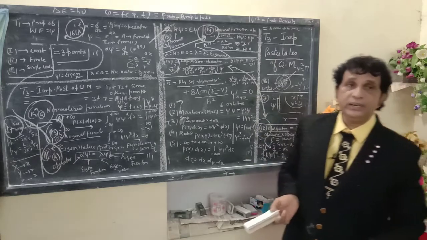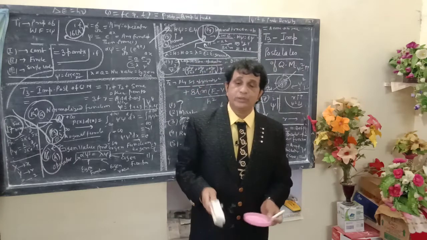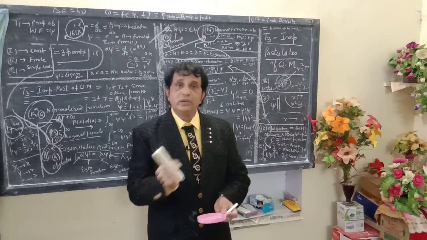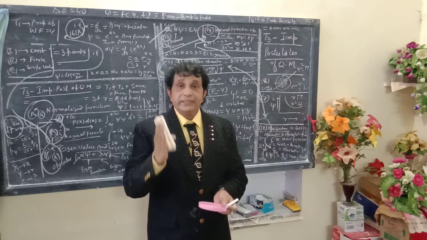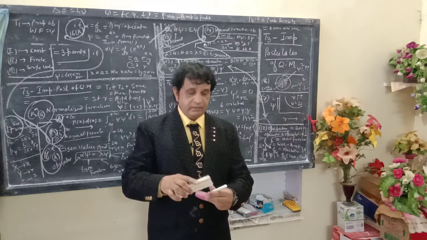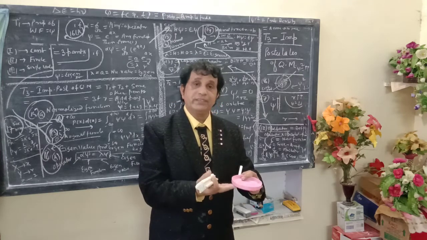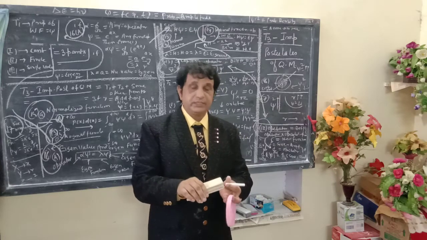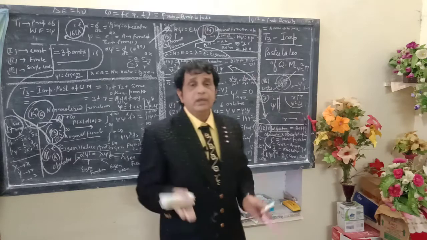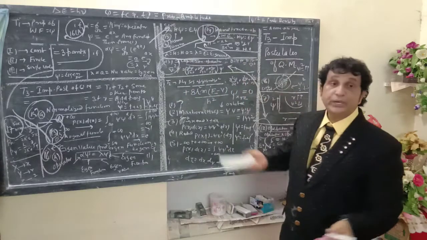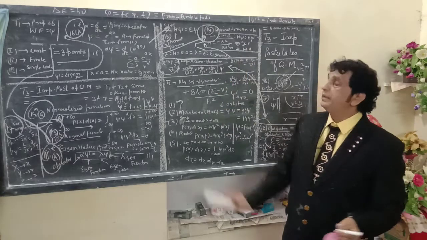Try to understand how it plays an important role in quantum mechanics for the conversion of one function to another function. Once again I define operator: the changing device which, when operated on any function, converts it to produce the next function. This changing device is known as an operator. There are so many kinds of operators: linear operators, commutative operators, Laplacian operators, and Hamiltonian operators.